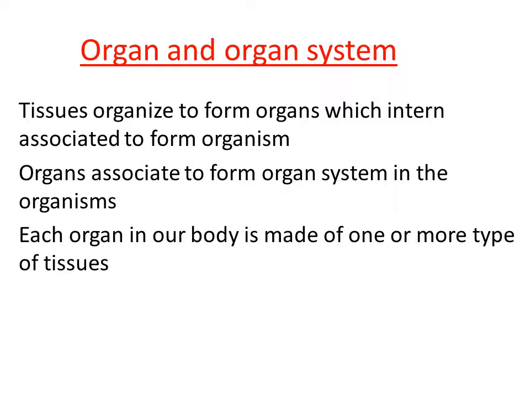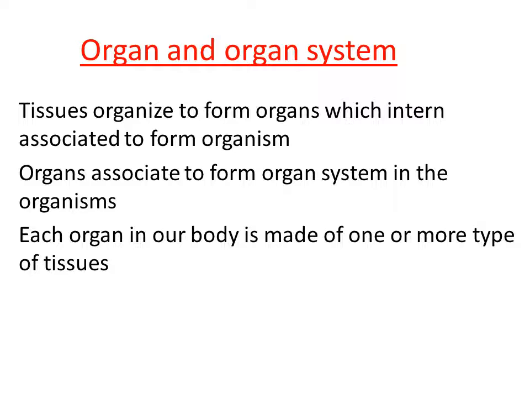Each organ in our body is made of one or more types of tissues. We have already taken the example of the digestive system, so I'll take the same example here to explain how organs are actually formed. Take the example of the stomach. Stomach is one organ, and that organ is made out of different kinds of tissues.